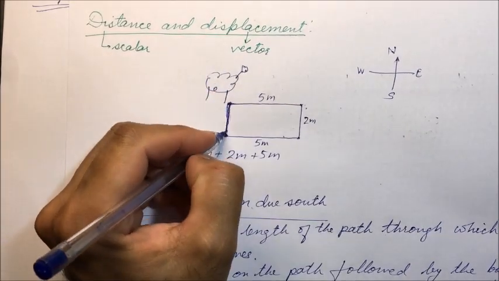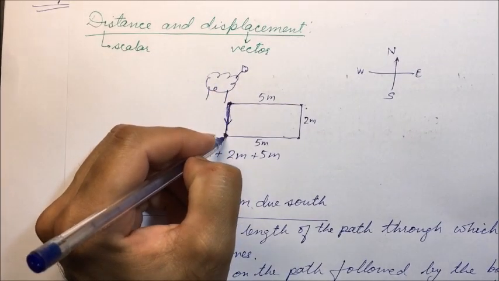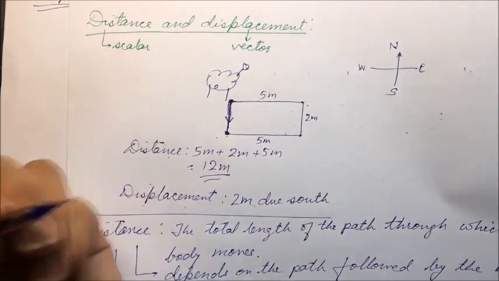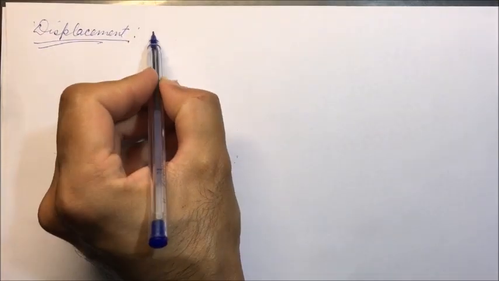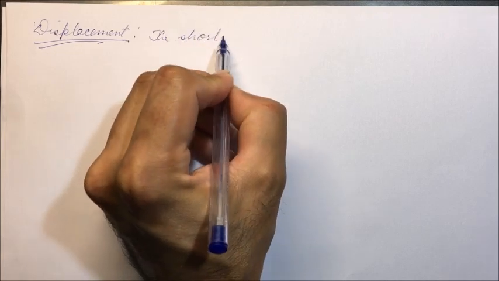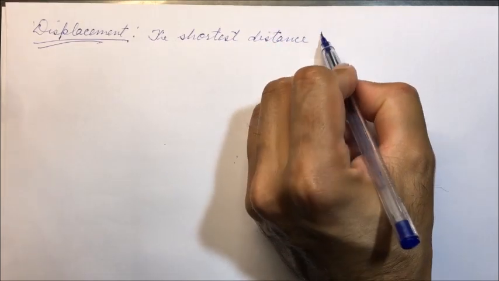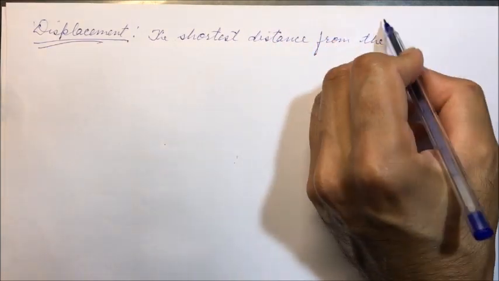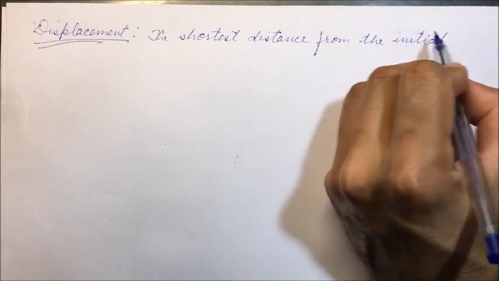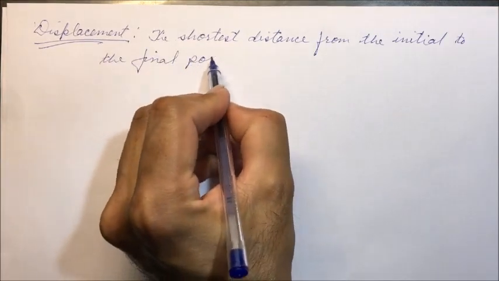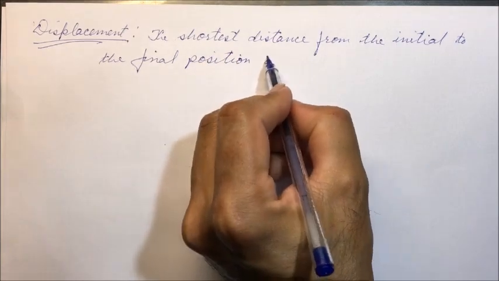And the direction is due south. Final position is south of this position. So displacement is the shortest distance from the initial position to the final position of the body.